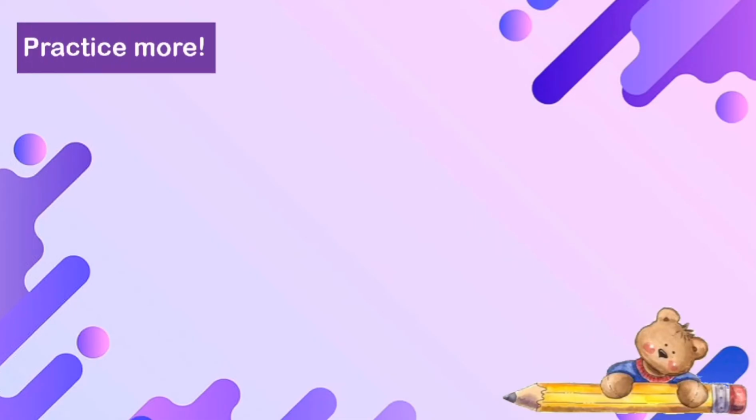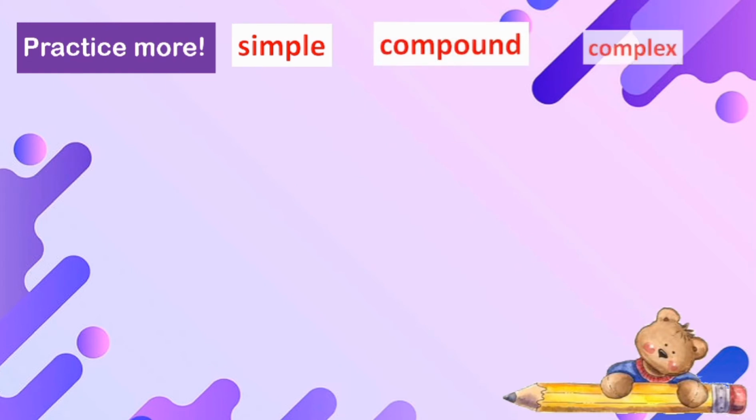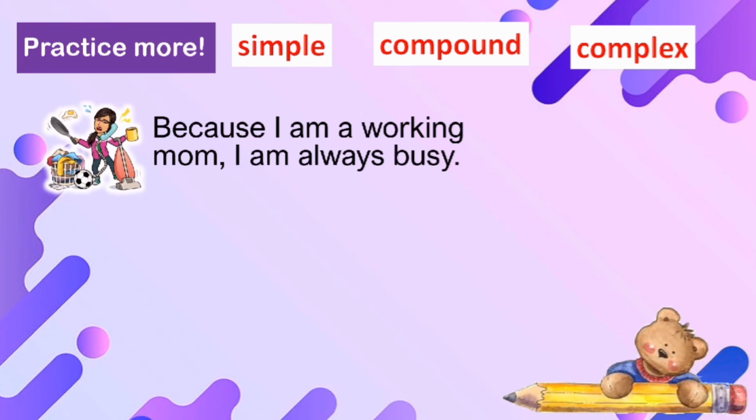Let's practice some more. You still have to identify whether the sentence is simple, compound, or complex. Let's begin with the first one. Because I am a working mom, I am always busy. Is it simple, compound, or complex? The correct answer is complex.